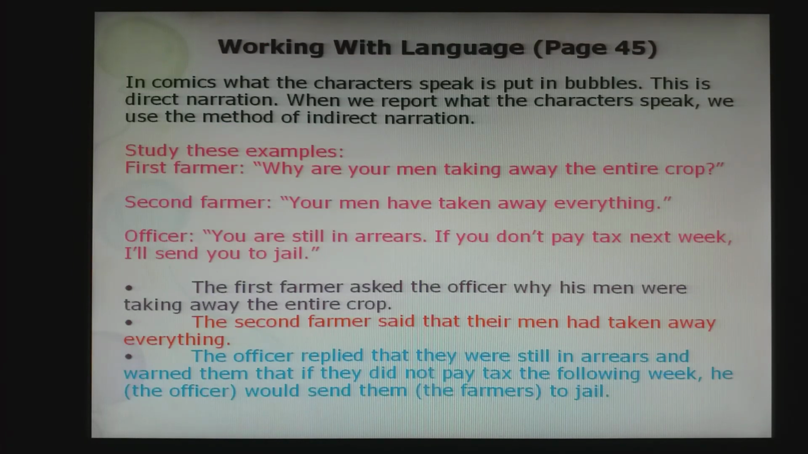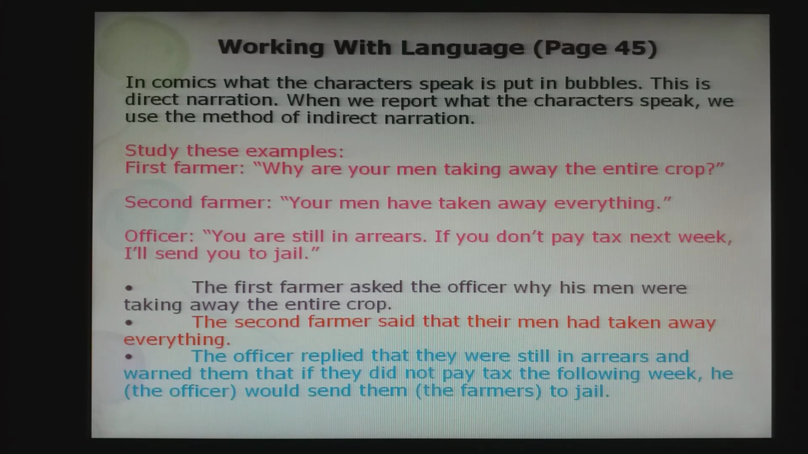Working with language, page 45. In comics, what the characters speak is put in bubbles. This is direct narration. When we report what the characters speak, we use the method of indirect narration. So if we directly give the statement in the first person, then it is direct narration. And if we report it in the third person, then it is indirect narration. We have already seen this.